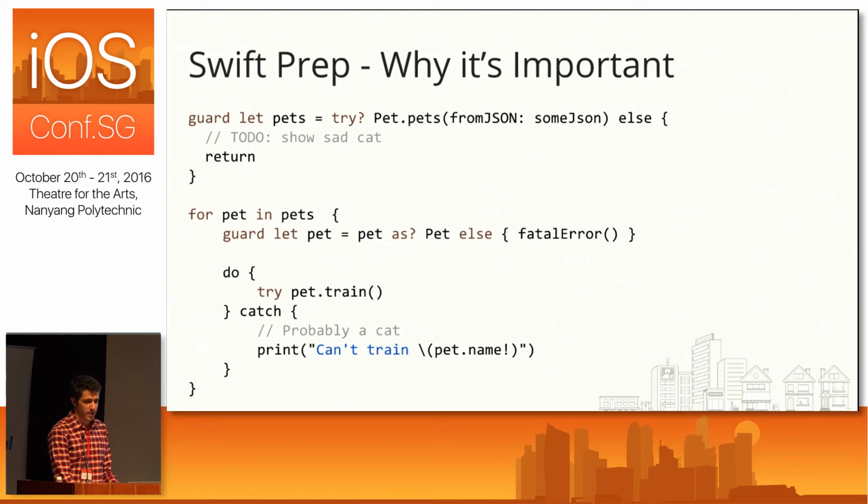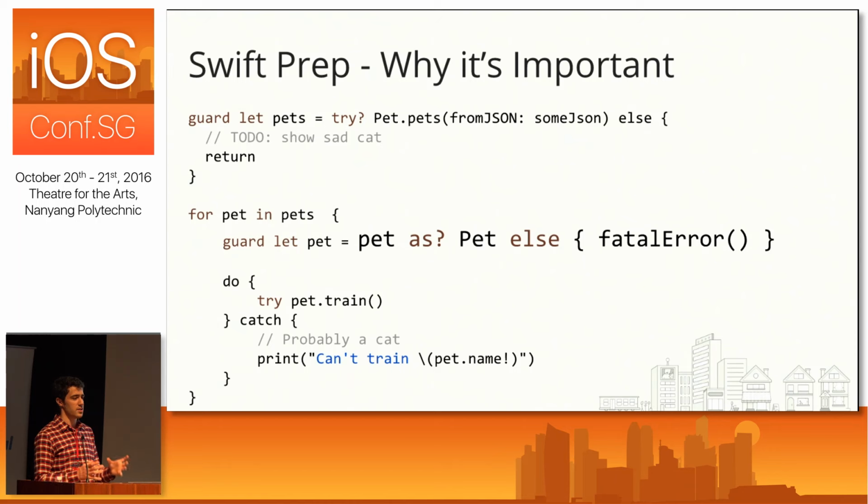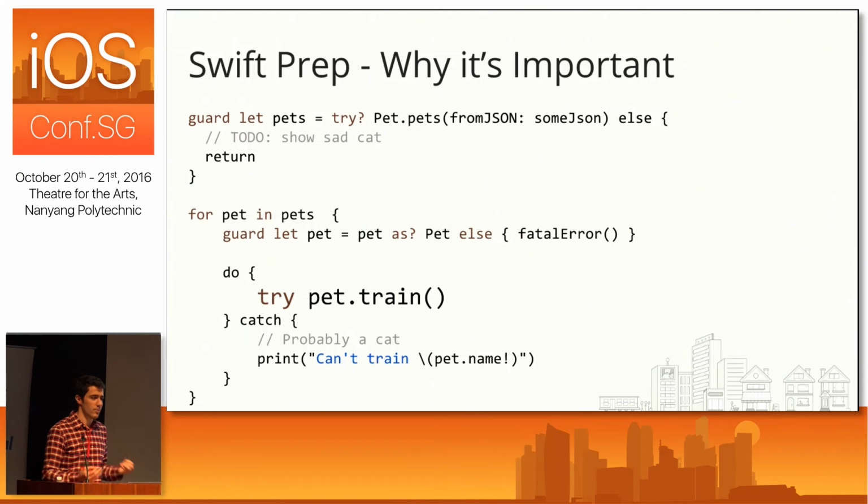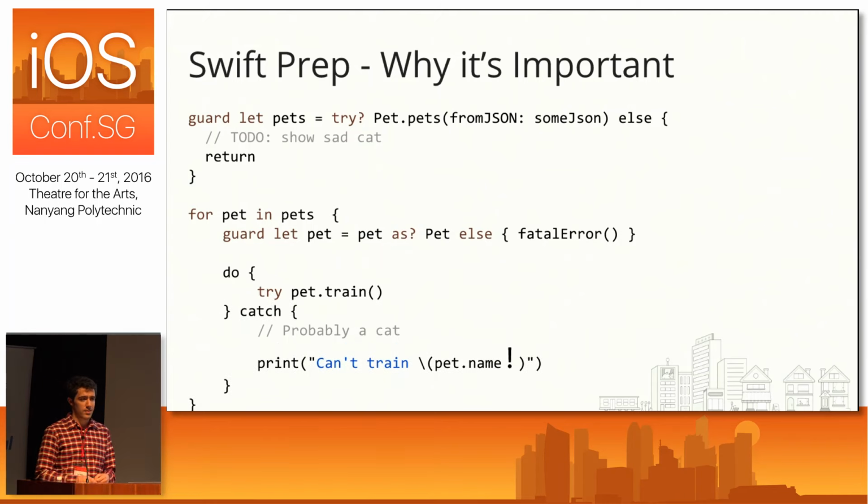So there are a couple of things that I want to call out here. And the first is, each time through the loop, since we initially started out having to deal with arrays of any, we're going to have to start by casting this to a pet type. Because if it's not a pet type, we're going to have to bail out and something horrible went wrong. And then when we go and try to train the pet, we don't know if we can train the pet any further because we don't have that return value. That's that missing API information I was talking about. And then finally, when we deal with some kind of error condition, if we want to print out the pet's name, we have to explicitly unwrap it, even though we know that all pets have names.